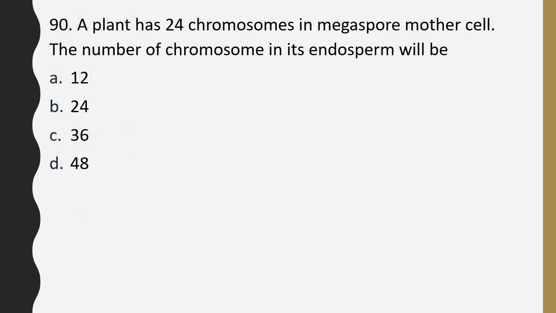Question number 90. A plant has 24 chromosomes in megaspore mother cell. The number of chromosomes in its endosperm will be 12, 24, 36, 48. The correct answer is option C, that is 36.